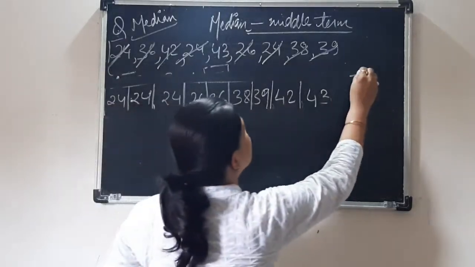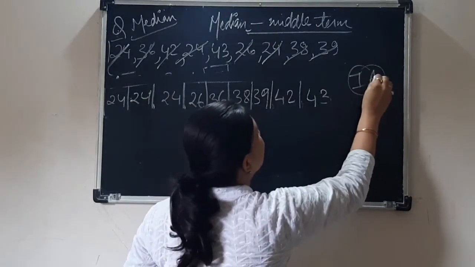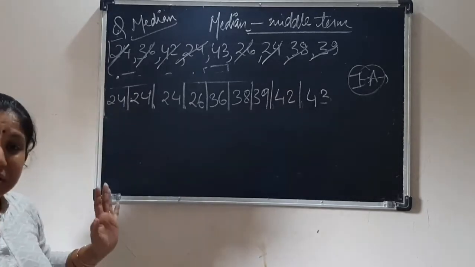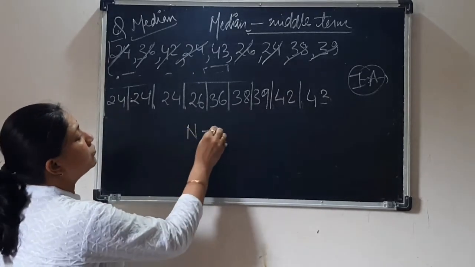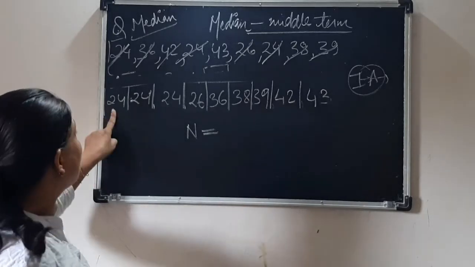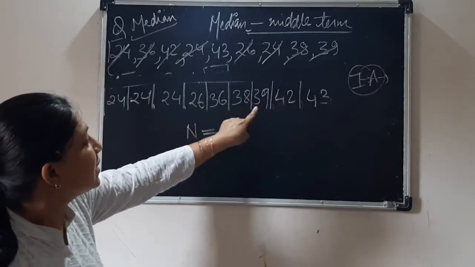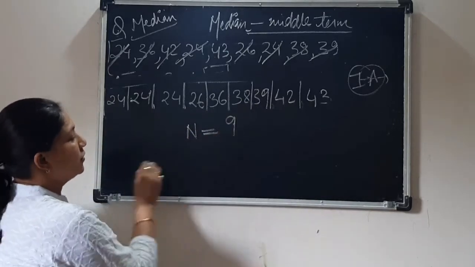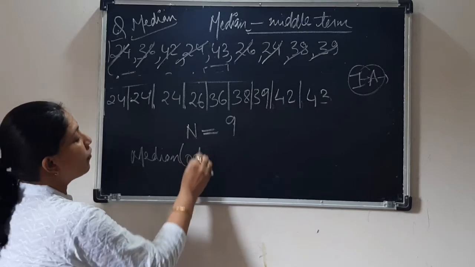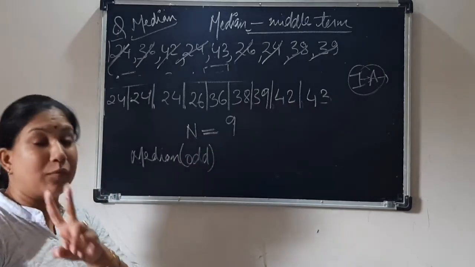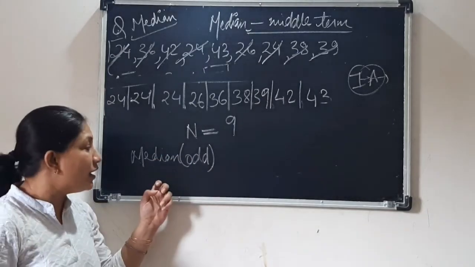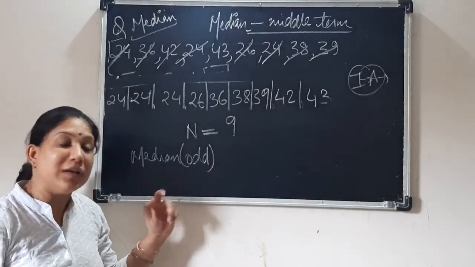But the first step remains the same: you have to sort it in ascending order. So this will be the same. Then you have to count n. N is the number of observations. 1, 2, 3, 4, 5, 6, 7, 8, 9. So n is 9. So the formula for median: here again we have two formulas, one to calculate median for odd numbers and one to calculate median for even numbers.